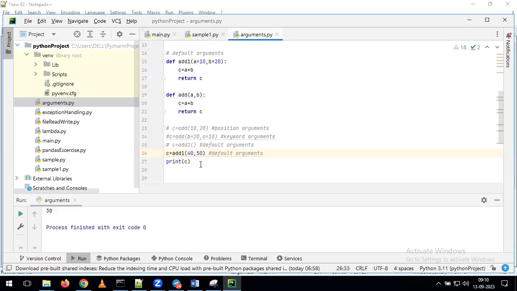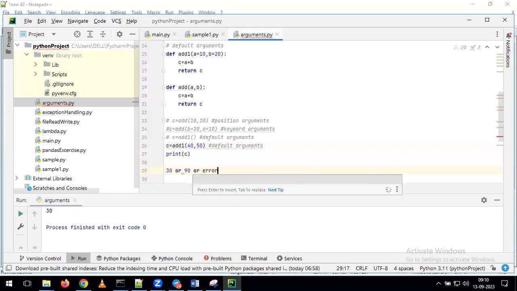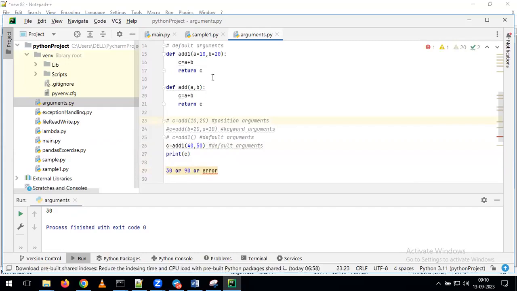What is the correct answer? Someone is saying it will give an error. Any other answers? 30 or 90 or error. Okay, out of these three, what's the correct answer? See, what is going to happen? We are calling it with default arguments only.